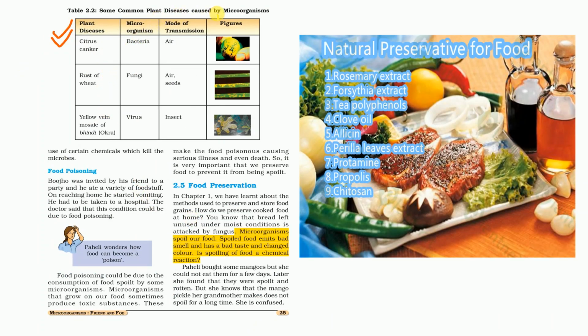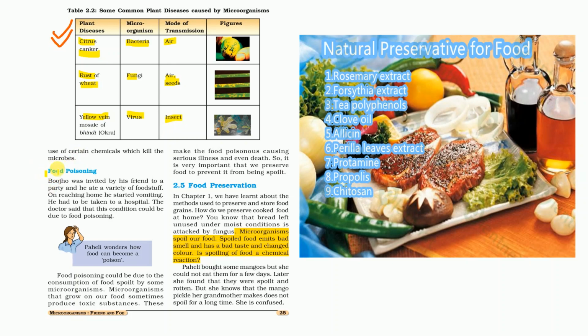Now the diseases which are caused in plants by these microorganisms: citrus canker is the most common disease, and it is caused by bacteria, and the mode of transmission is air. Rust of wheat is caused by fungi, and the mode of transmission is air and seeds. And yellow vein mosaic of okra is caused by a virus, and the mode of transmission is insects.